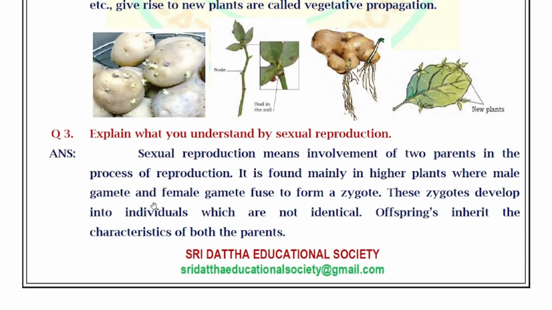Next, move on to question number 3. Explain what you understand by sexual reproduction. Answer: Sexual reproduction means involvement of two parents in the process of reproduction. It is found mainly in higher plants where male gamete and female gamete fuse to form a zygote. This zygote develops into individuals which are not identical. Offspring inherit the characteristics of both the parents.